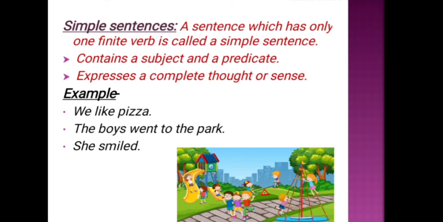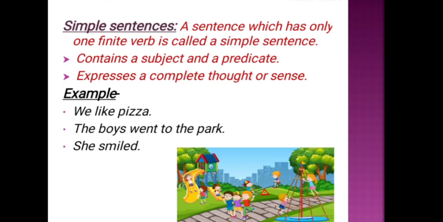For example, we like pizza. The boys went to the park. She smiled. Here, with the help of examples, we can understand that these sentences consist of only a subject and a predicate, or you can say only one finite verb. Also, each expresses a complete sense.